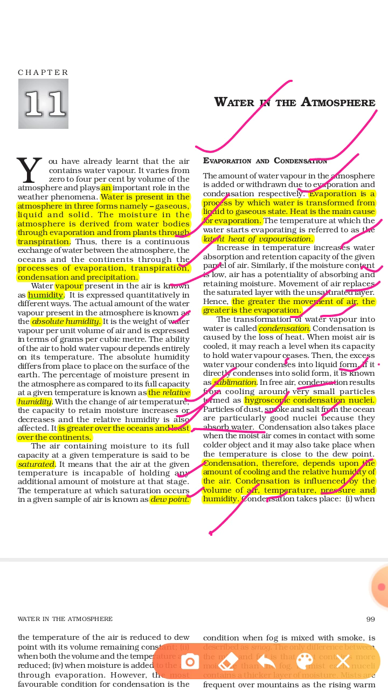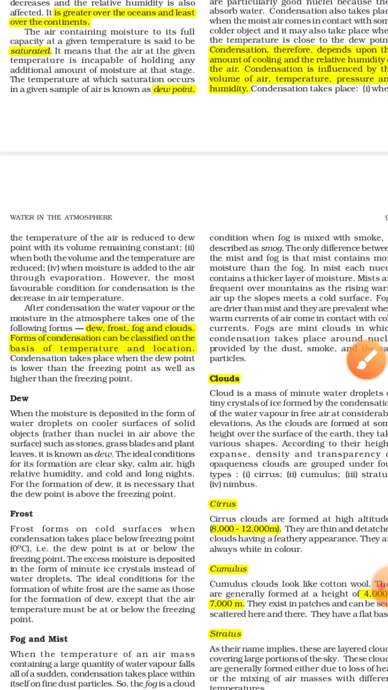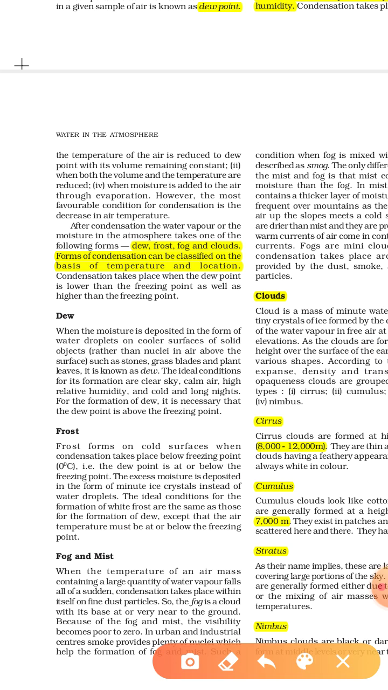So the first term, when the temperature of the air is reduced to dew point, with its volume remaining constant. The volume of the air is constant, but if the temperature decreases to the dew point, in this circumstance condensation takes place. Then second, when both the volume and the temperature are reduced, if the volume of the air reduces and the temperature also reduces, so the volume has decreased and the temperature too, in both conditions condensation can take place. When moisture is added to the air, suppose there is a rainfall, and in this way there is an addition of moisture in the air, also through evaporation.